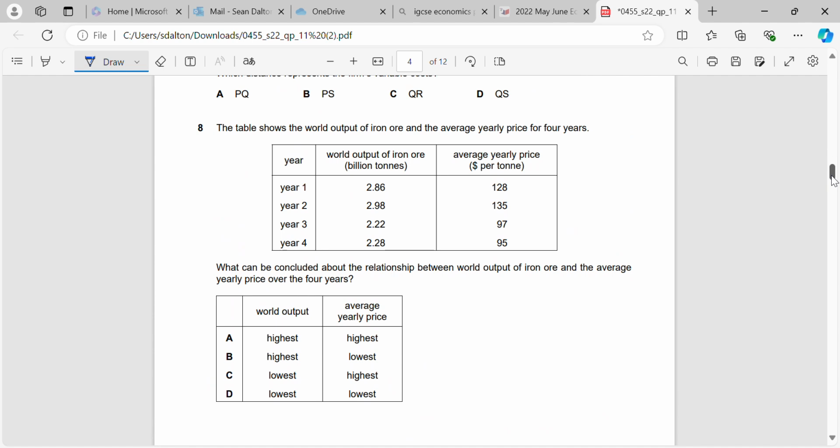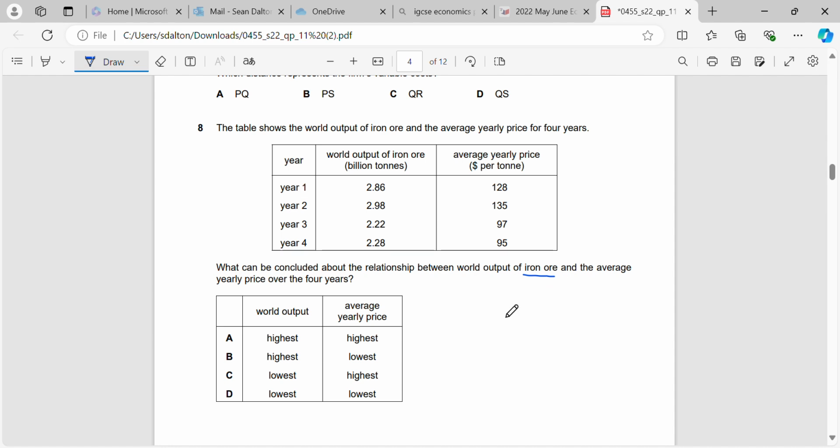Okay, the table shows the world output of iron ore and the average yearly price for 4 years. What can be concluded about the relationship between world output of iron ore and the average yearly price over the 4 years? Okay, so basically all we have to do here is read the table, right?